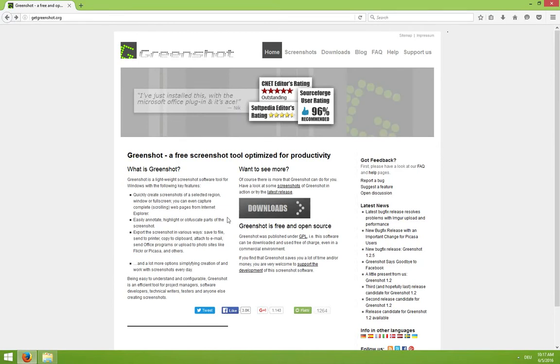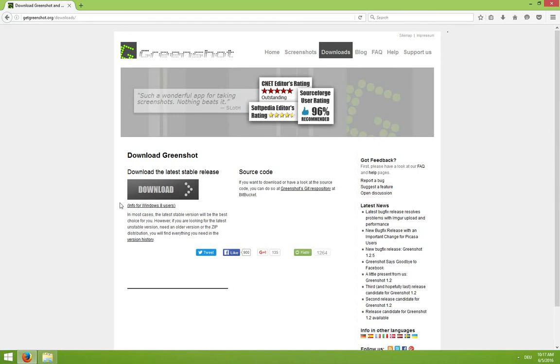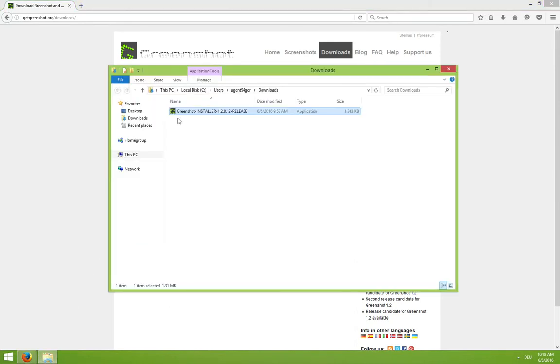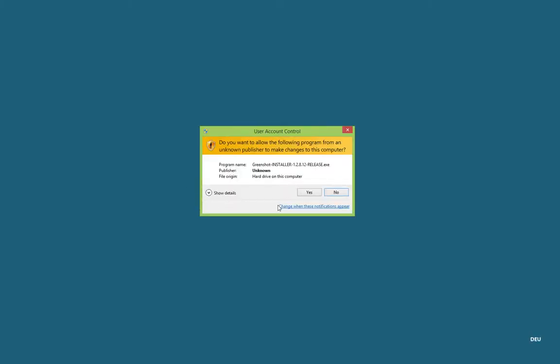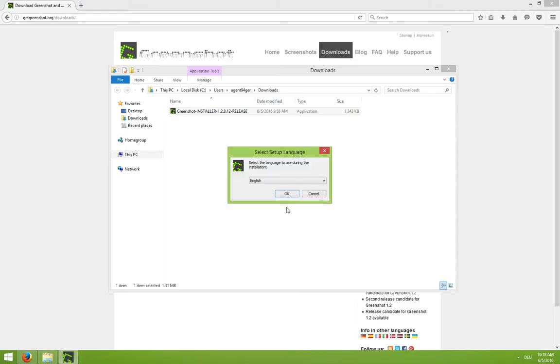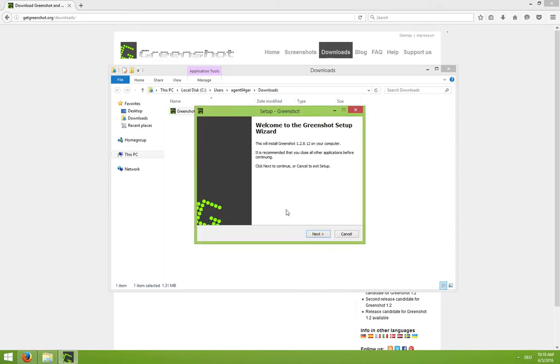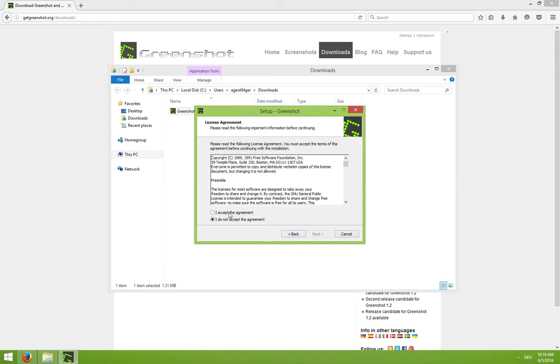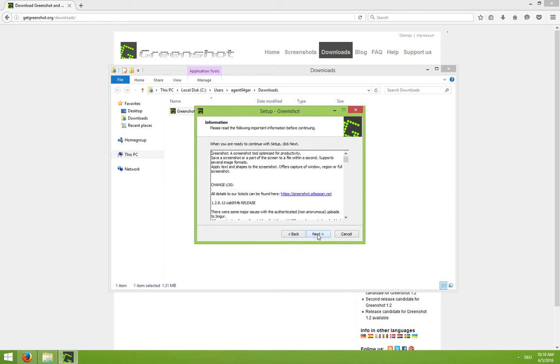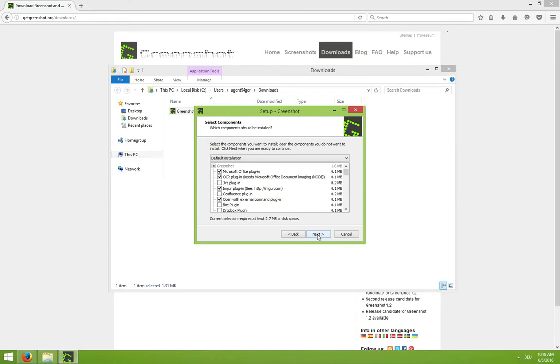We'll just quickly hit the download button on getgreenshot.org. I'll put the link in the description. I already did that to save some time. And let's proceed to the installation, which is pretty straightforward. Just choose your desired language, accept the agreement, and spam the next button.